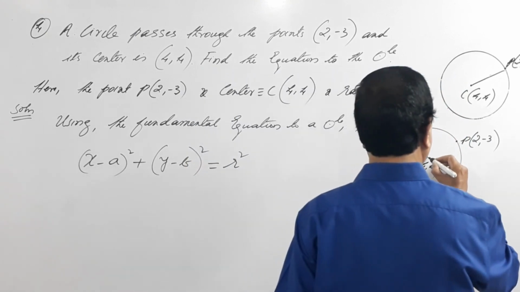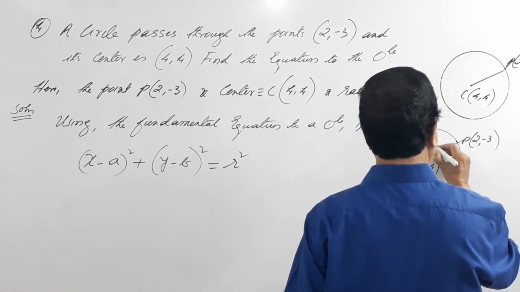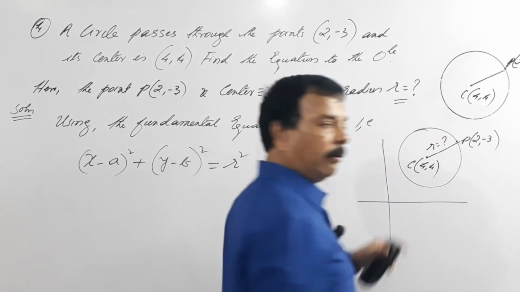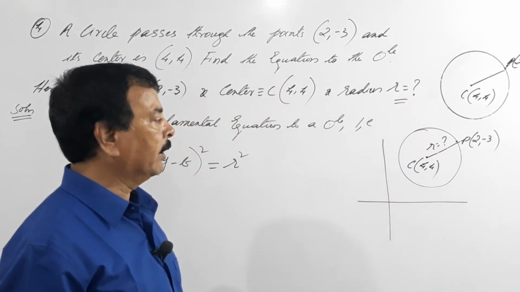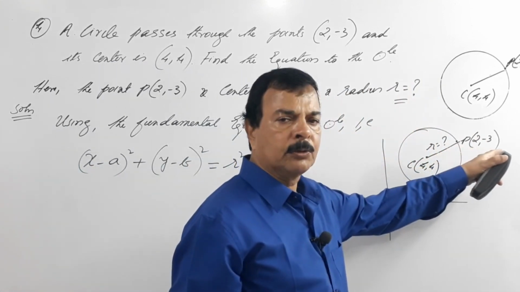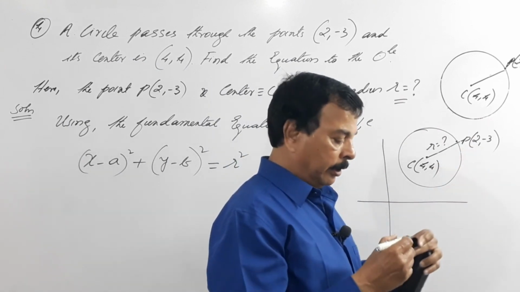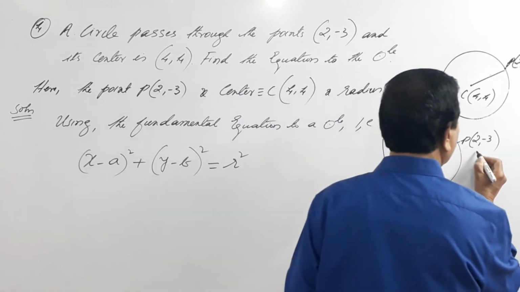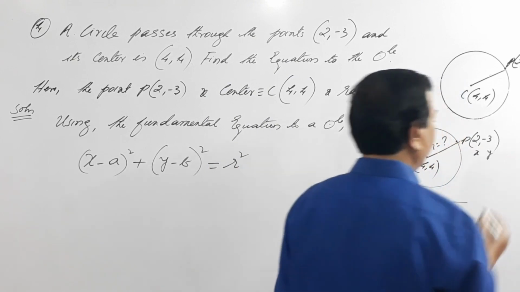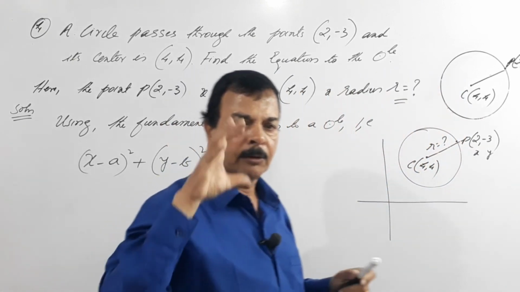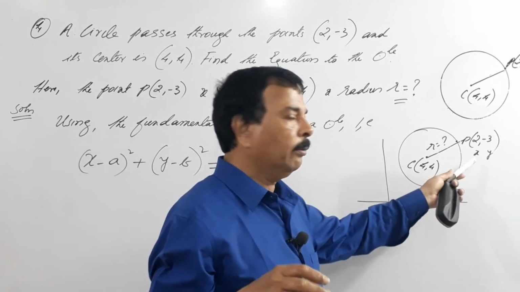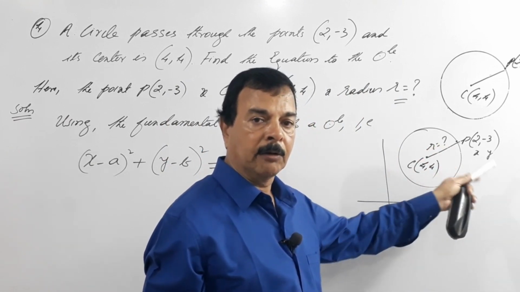And the radius R we don't know. We have to find the radius. How do you find it? What do you mean by this (2, -3)? So we have the x coordinate, this is nothing but our x coordinate, and this is our y coordinate. I'm just trying to make you understand how you use this, what the meaning of this is.